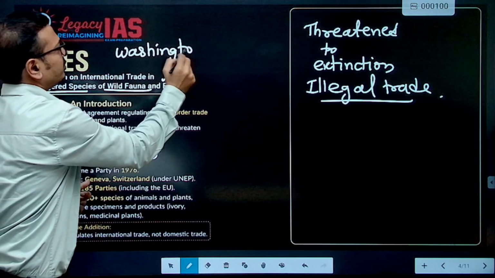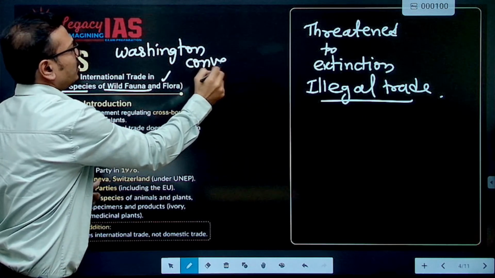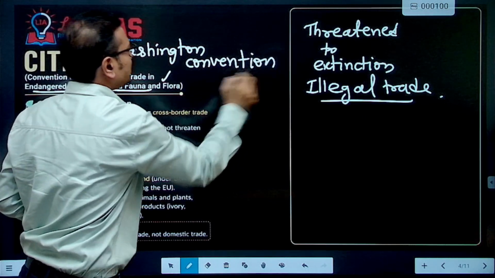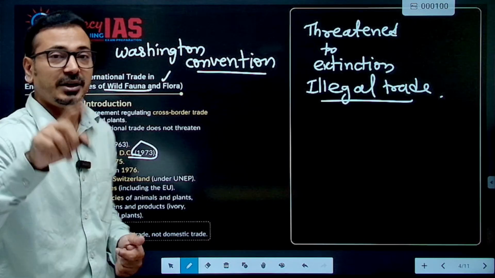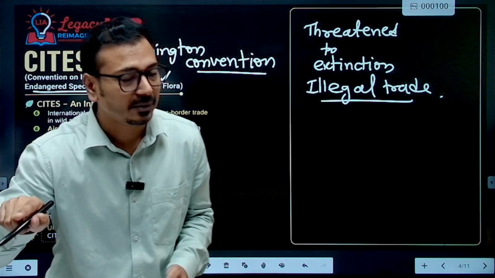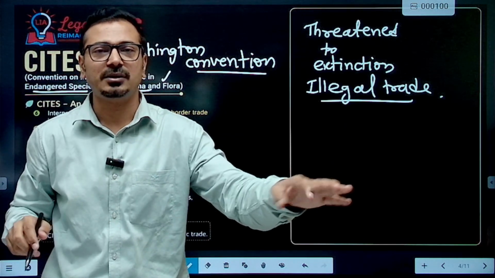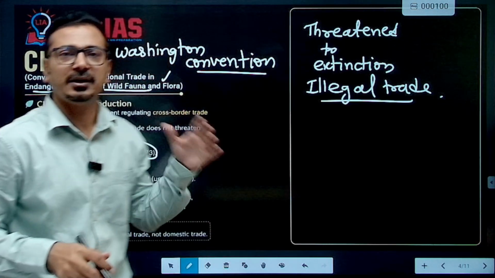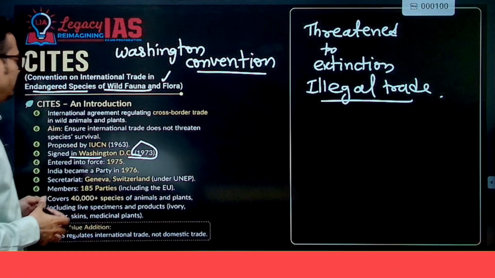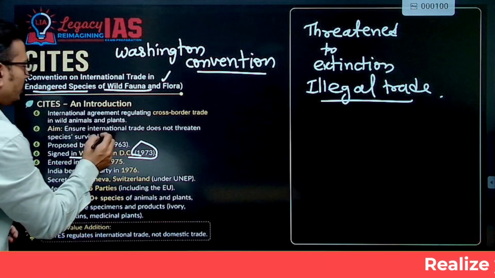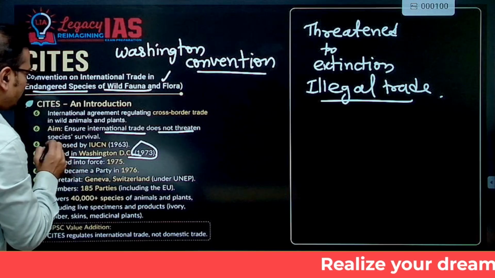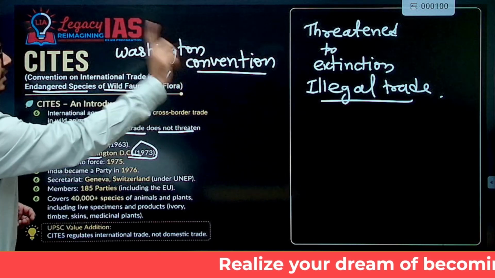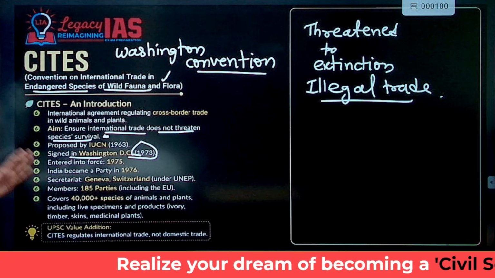They can ask you by giving the name Washington Convention in the prelims examination instead of mentioning CITES: the Washington Convention is related to which of the following. It is related to international trade in endangered species. It aims to ensure international trade does not threaten species' survival. So we can talk about the conservation of wild flora and fauna.